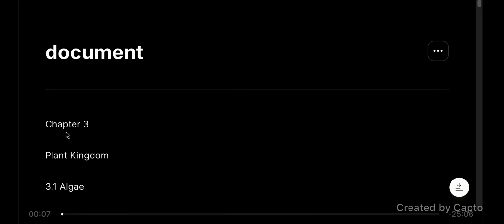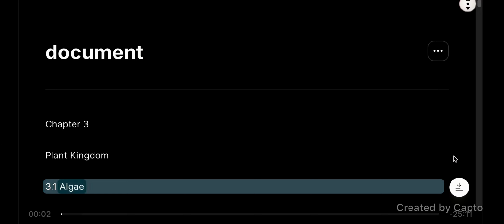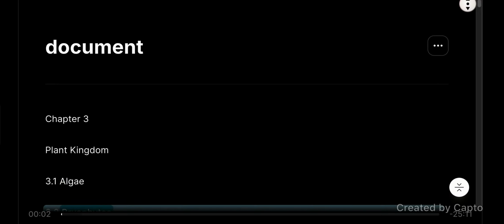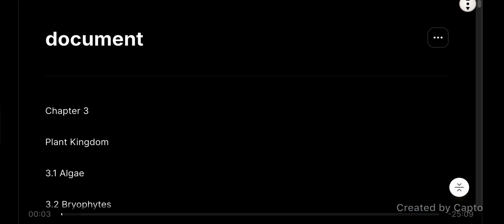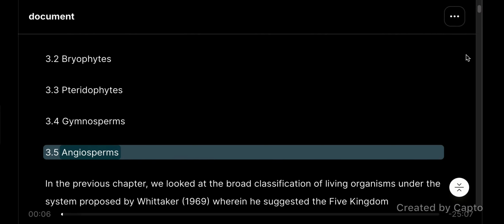Angiosperms. In the previous chapter, 3 Plant Kingdom: 3.1 Algae, 3.2 Bryophytes, 3.3 Pteridophytes, 3.4 Gymnosperms, 3.5 Angiosperms.